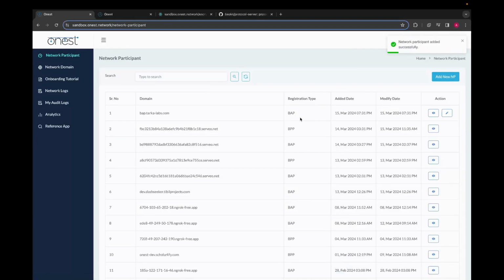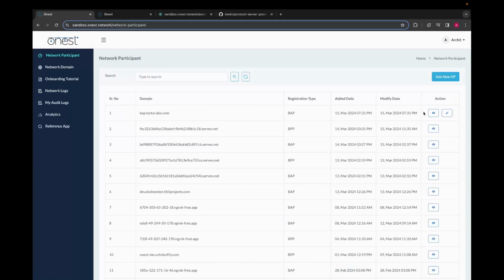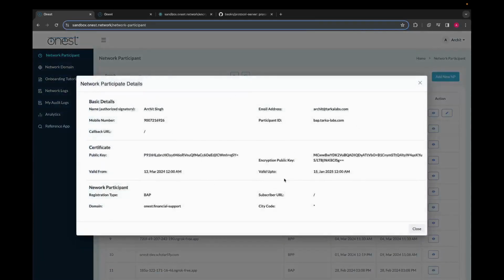With all the information filled in accurately, and hitting the submit button will officially register us as a network participant onto the ONEST network. Here we can see our details. We can unsubscribe, we can update our details, and also view whatever we have added over here.